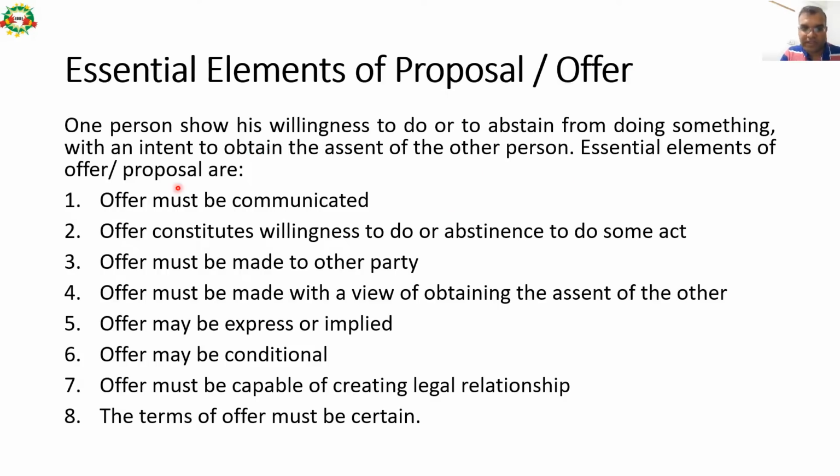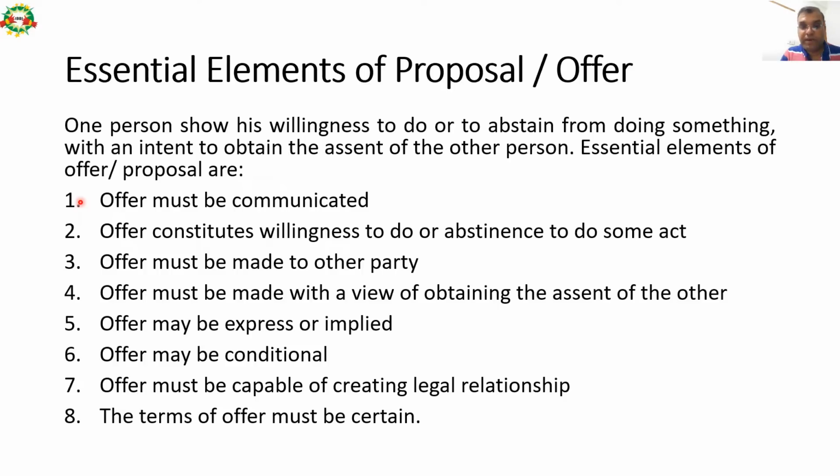These are the essential elements of a proposal or offer. Offer must be communicated. We will discuss all these elements in detail in subsequent slides. Offer constitutes willingness to do or abstain from doing some act.